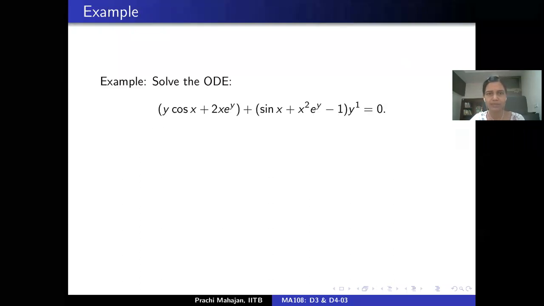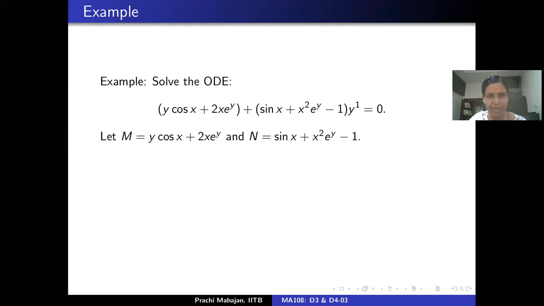Okay, all right. So let's apply this knowledge to solve the following ordinary differential equation. So what do we have? y cosine x plus 2x e to power y plus sine x plus x square e to power y minus 1 dy by dx equals 0, right? So the goal is to solve this differential equation. Going by our notation, M here is y cosine x plus 2x exponential y, and N is sine x plus x square exponential y minus 1, correct?